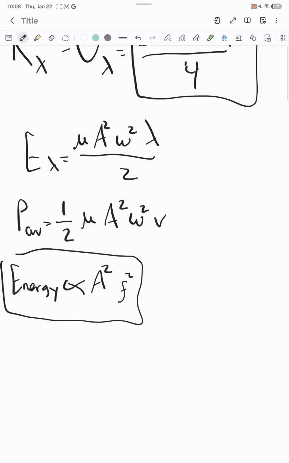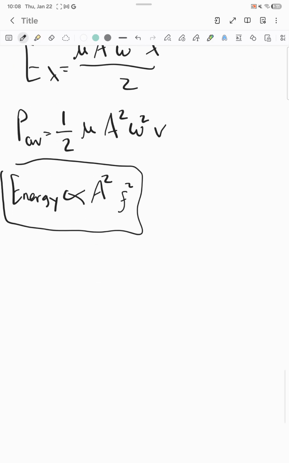So then we could also talk about reflection and transmission. When a wave hits a boundary, the frequency will always stay the same, but the speed changes.